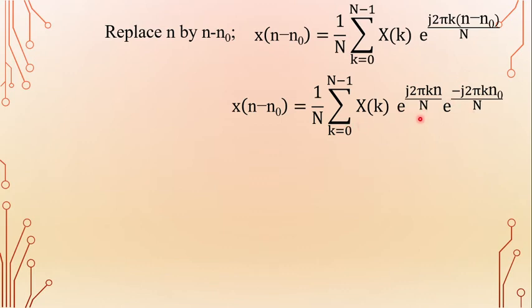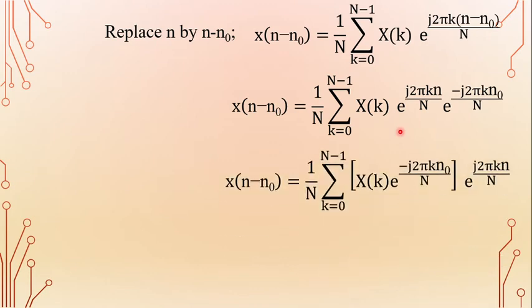The RHS term of this equation may also be represented as 1 by capital N into sigma k is equal to 0 to n minus 1 x of k into e power minus j 2 pi k n naught by capital N into e power j 2 pi k n by capital N.